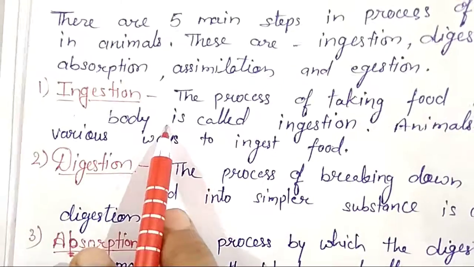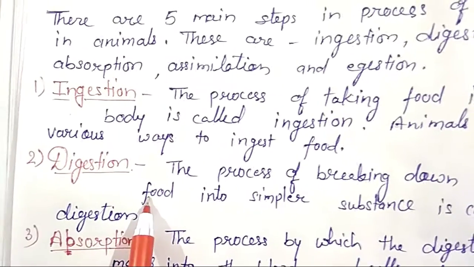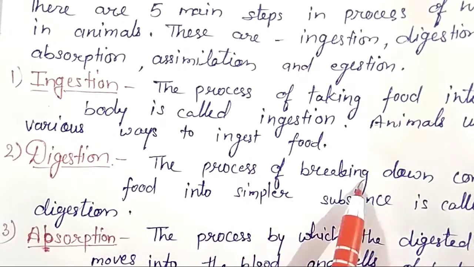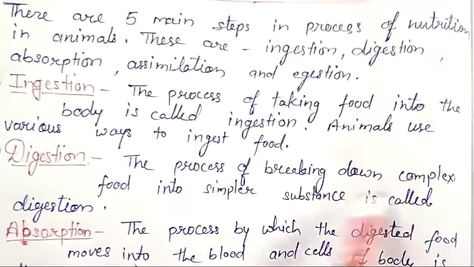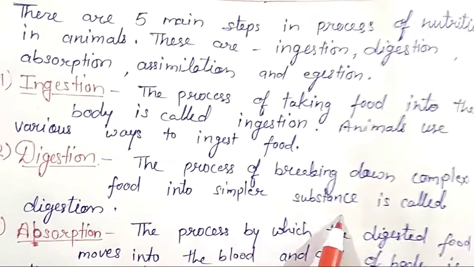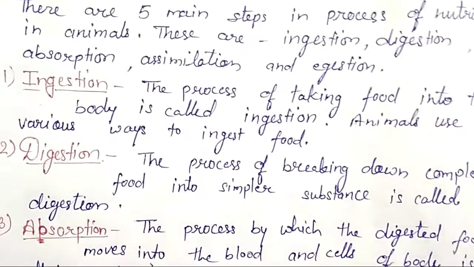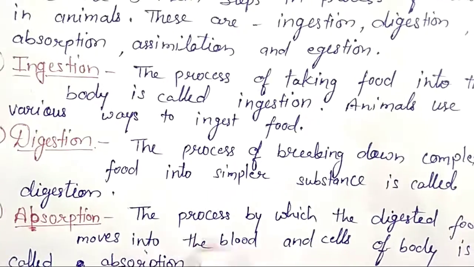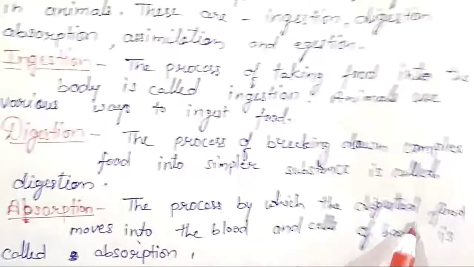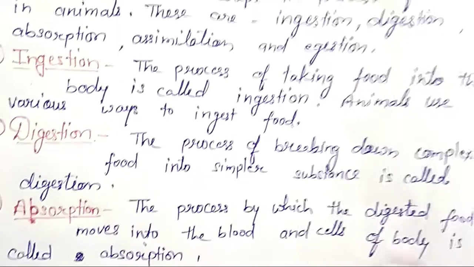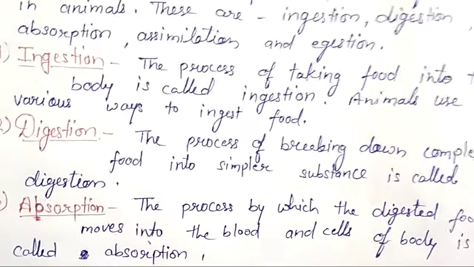digestion. After ingestion, the digestion step comes. So what is digestion? The process of breaking down complex food into simpler substances is called digestion. After digestion, absorption comes. The process by which the digested food moves into the blood and cells of the body is called absorption.